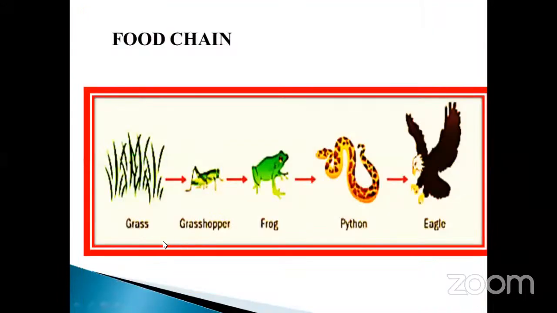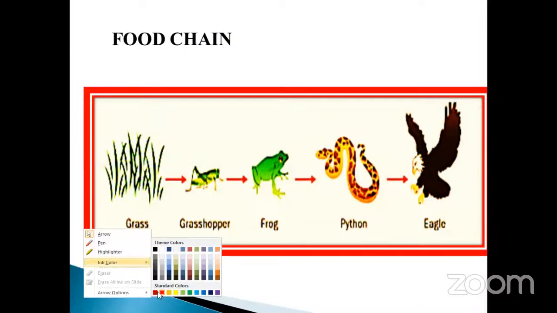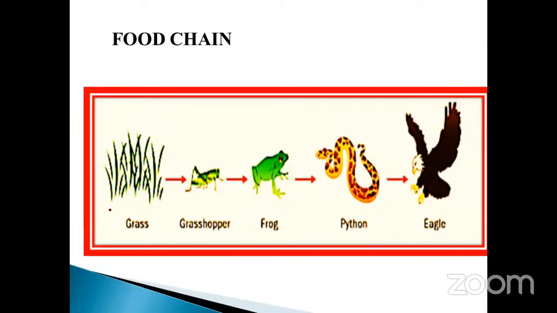See this one. The grass is the first one. Grass is the first one, my dear. Okay, here the grass is the producer. Okay, producer. Already we discussed. This is the first trophic level, and second trophic level, and third, and also fourth, and the last one is the fifth. The grasshopper, what is that? It eats the producer.